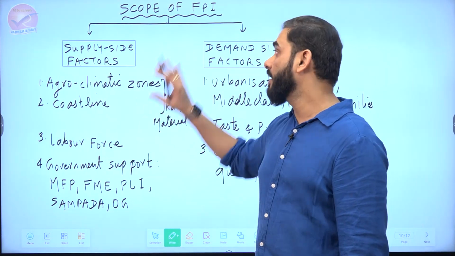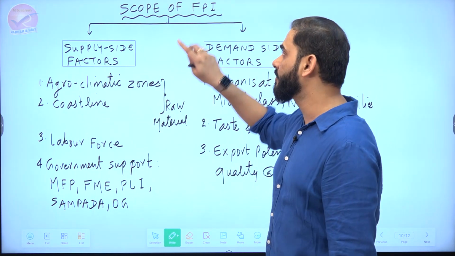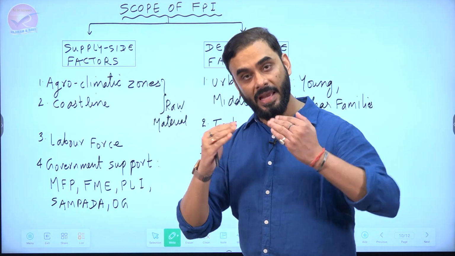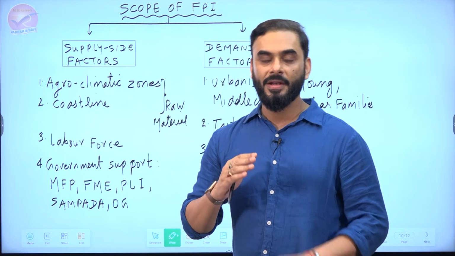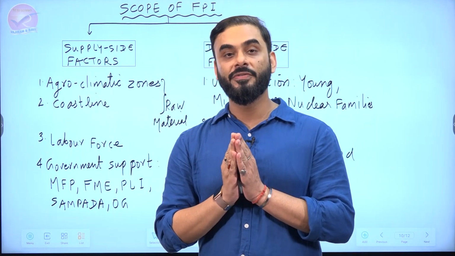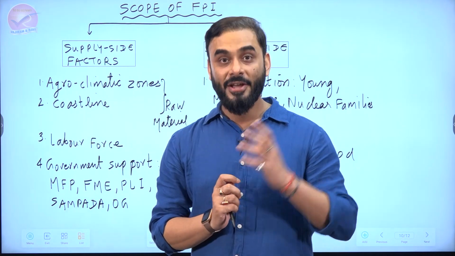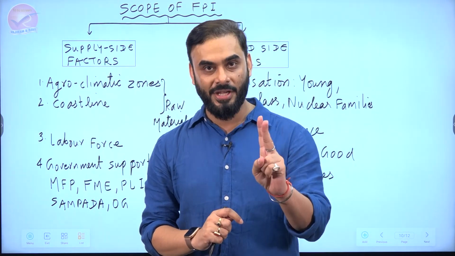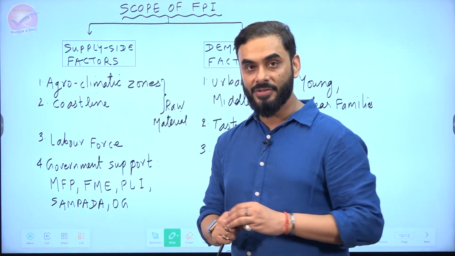Now, we must write what is the scope of food processing industry in India. So I told you scope means what are the factors which can help India to have a food processing industry. Now guys, imagine that I want to start an industry which will convert tomatoes into tomato ketchup. What are the 2 things I need? First, I need raw material like tomatoes, I need workers, I need machine, I need money, right? These are called supply side factors.